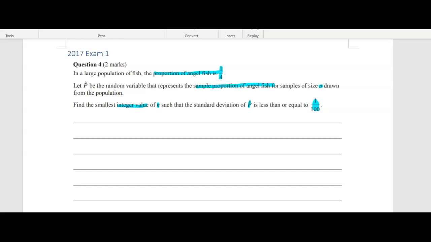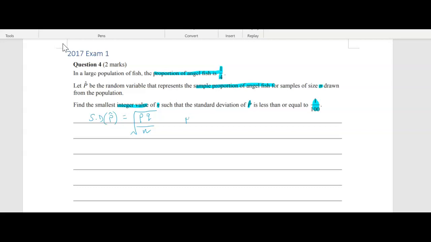All right, so we need to find the standard deviation. The standard deviation formula is actually on your formula sheet. So the standard deviation of p hat is, let me just think, the square root of your probability of success times your probability of failure over n. If we were just finding the variance, you wouldn't need the square root sign, but you do need the square root for standard deviation, and this is also on your formula sheet.